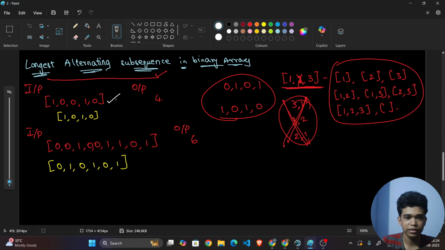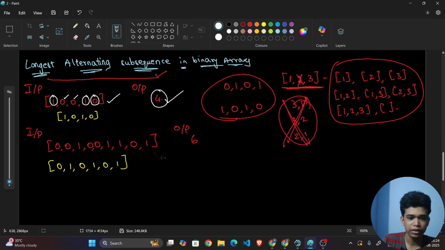So this is the first example. If this is the binary array they have given, then what is my output? My output will be 4. Why? Because I can take this 1, and then I can take either this 0 or this 0, then 1, then again 0. Then what is my result? It will be 4.